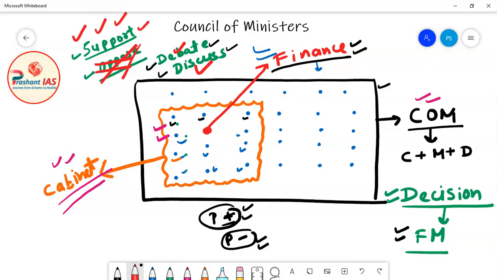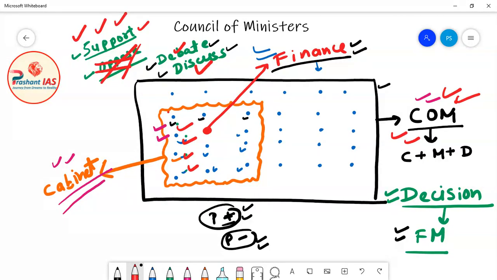So friends, even though a decision is related to a single ministry, that decision is taken by all the cabinet ministers. And the decision taken by cabinet is considered as the decision taken by COM. That's why friends, it is said that all the decisions are collectively taken by the Council of Ministers.